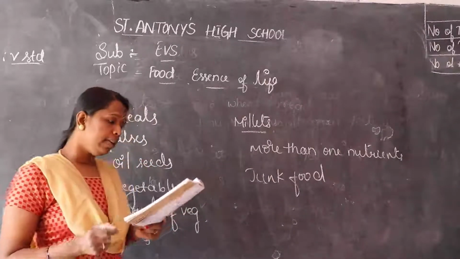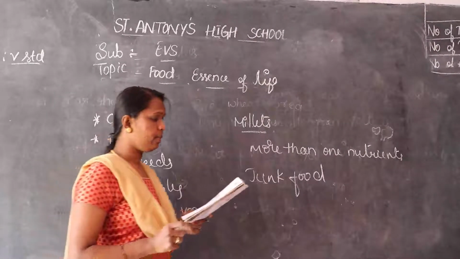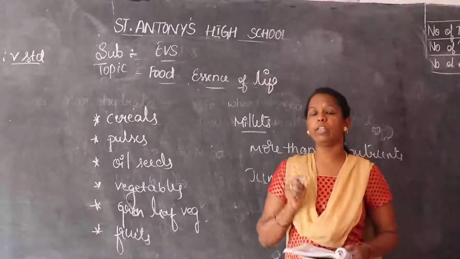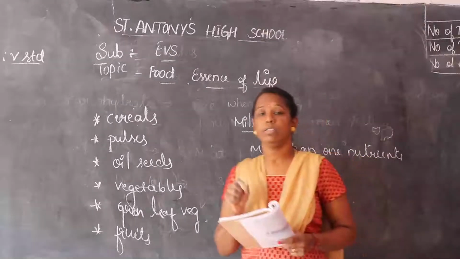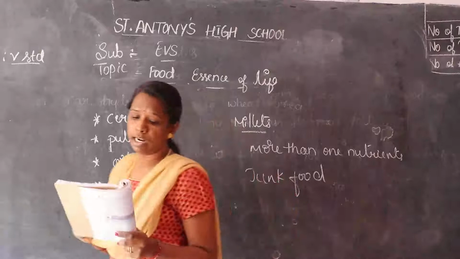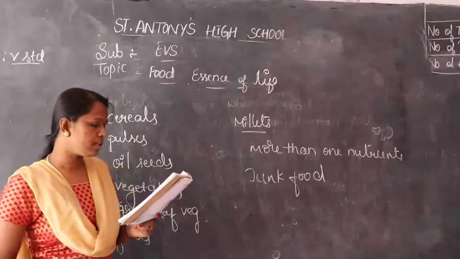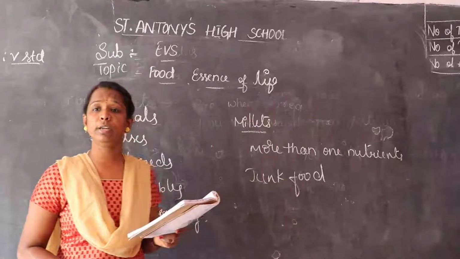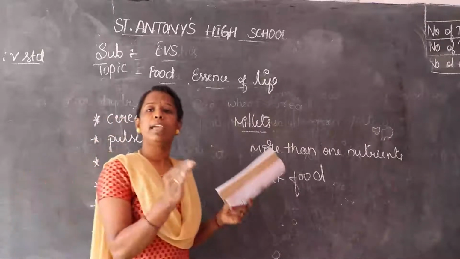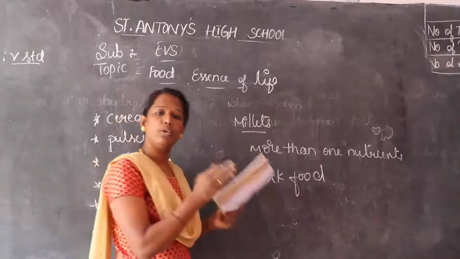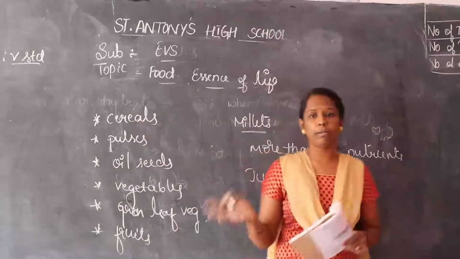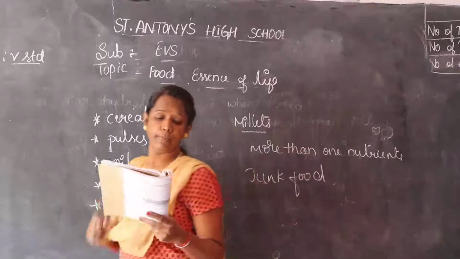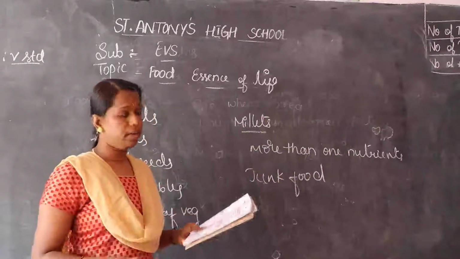The ingredients added to the stuff, or the quantity of the chemicals. Some chemicals are added to ready-made food items, so we can also read the ingredients. Temperature needed to preserve the packet. It may be stored at a cool temperature or it may be hot. So we have to see that and preserve the packets properly.